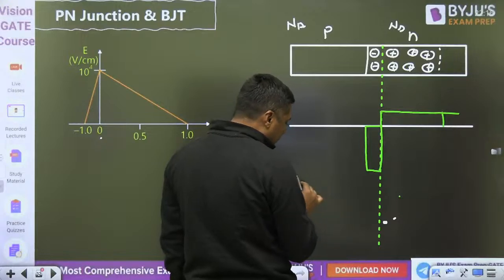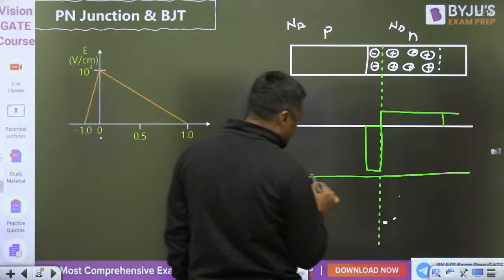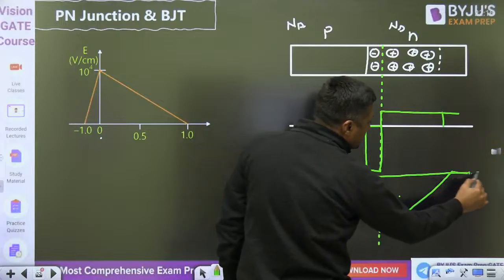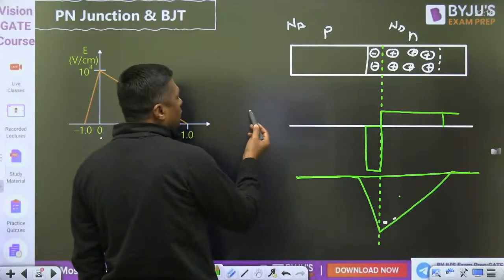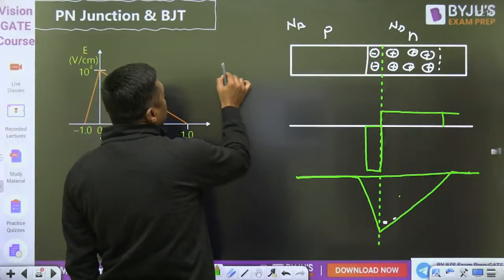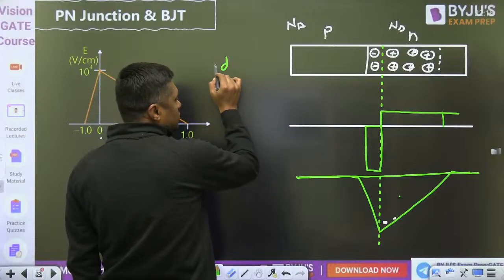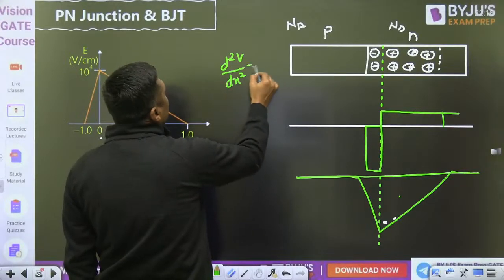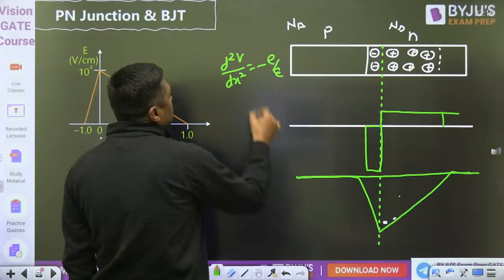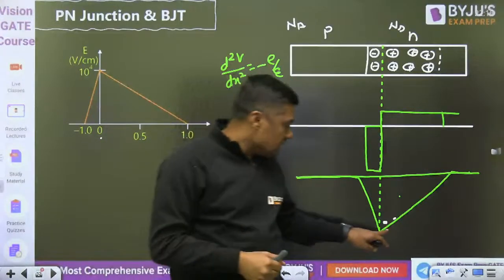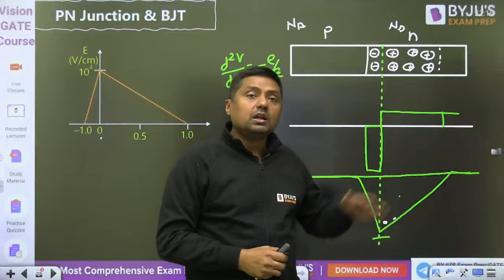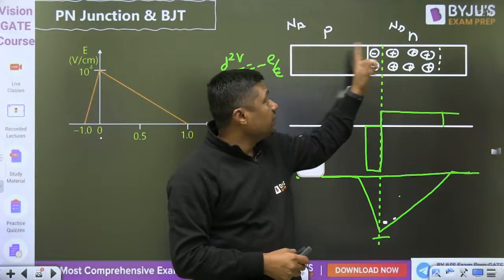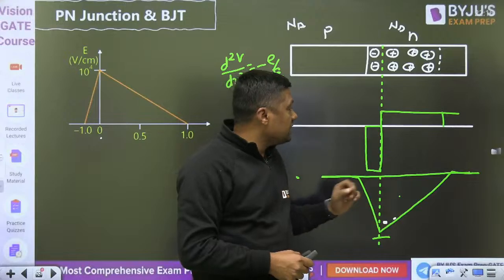Now when we are integrating, we get this type of diagram. This is the electric field, according to Poisson's equation, as you know, d square V by dx square is equal to minus rho by epsilon, where rho is the volume charge density. So at the junction we get the electric field. On the left hand side it is p type, on the right hand side it is n type. So we get this type, but what is here?